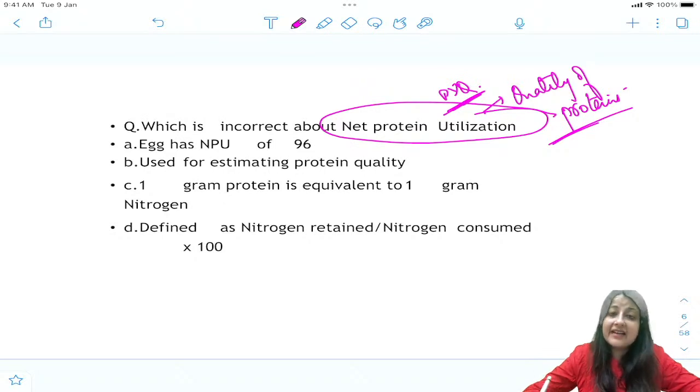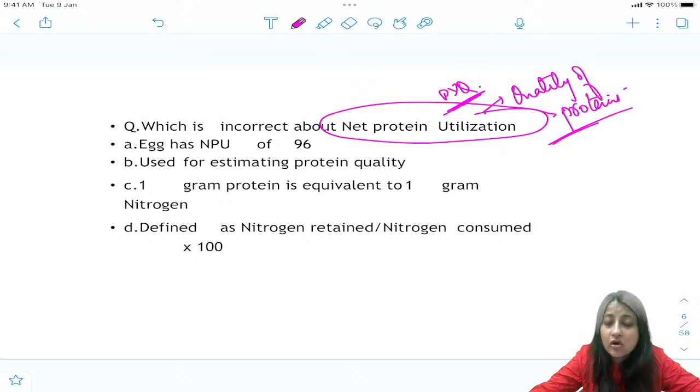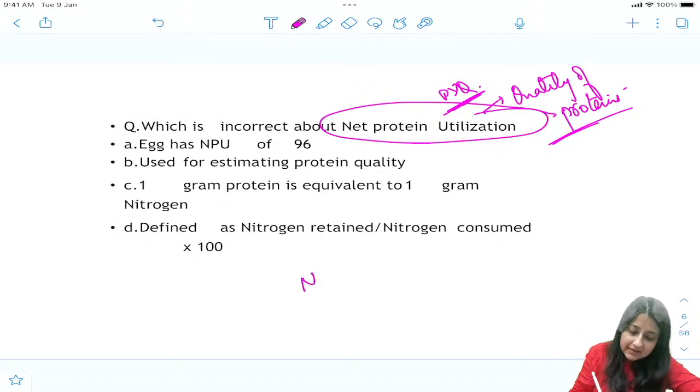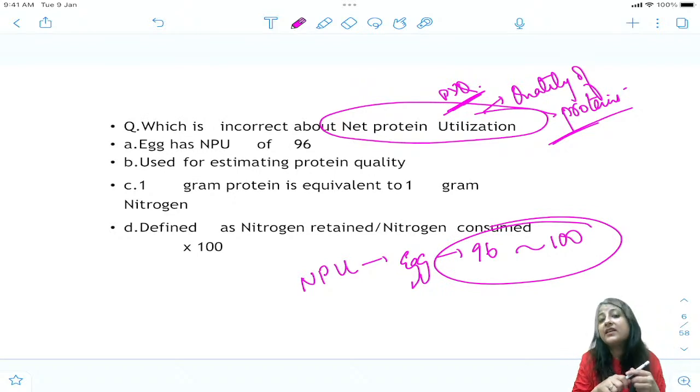No, egg actually has 96 only, which is almost equal to 100. I think Priyanka is the one who's got it correct, and VS, and Hitesh have got it correct. It is C. Besla has got it correct. C. Please don't say NPU of 96 is wrong. Textbook of Park clearly says net protein utilization of egg is 96, which is almost 100. And that is why we say that egg is a reference protein.